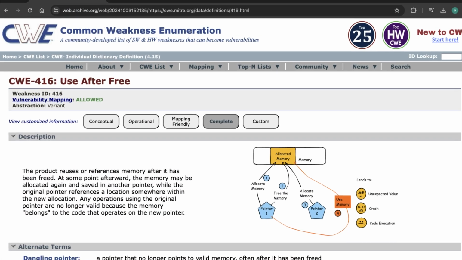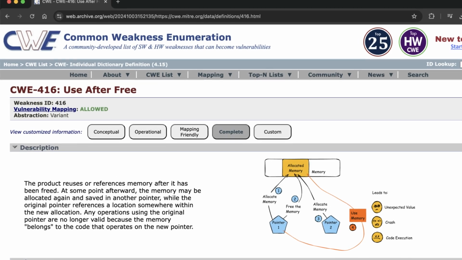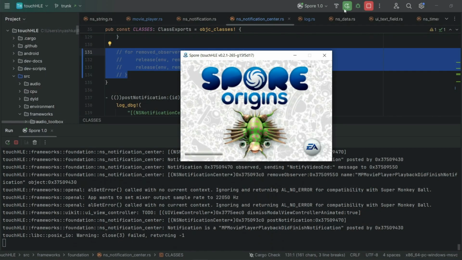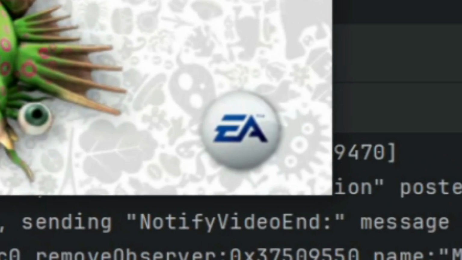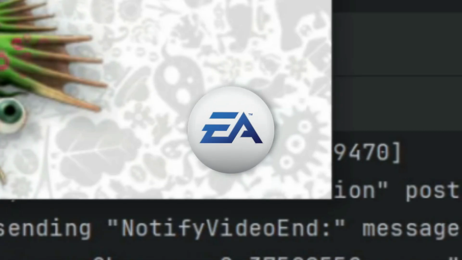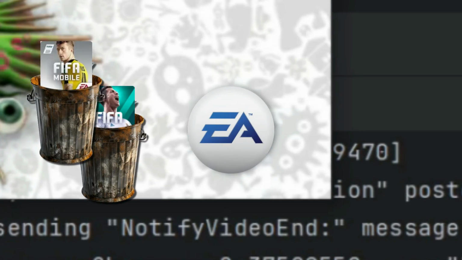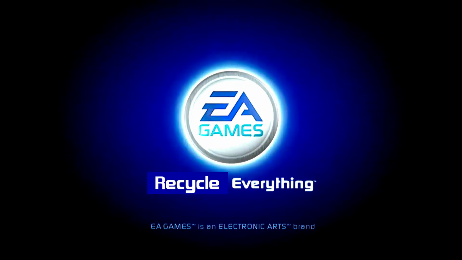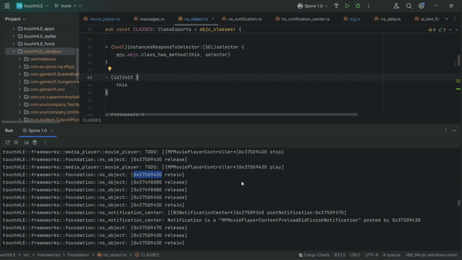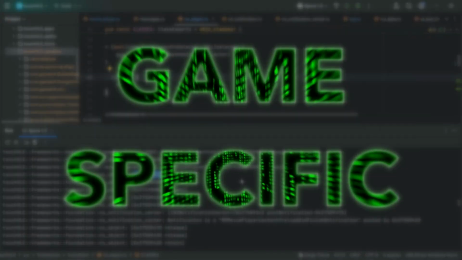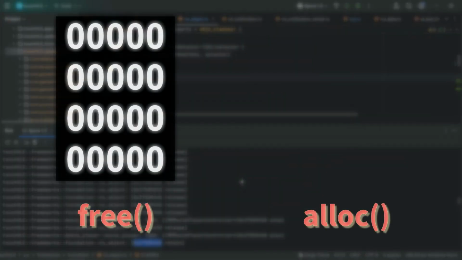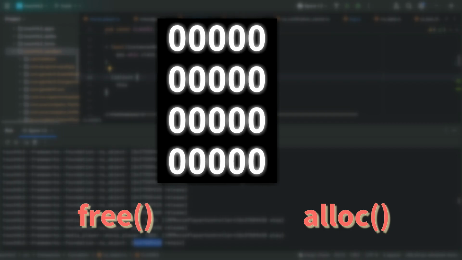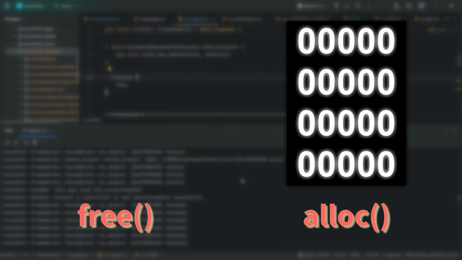And it's a classic use-after-free bug, which should not be that surprising as the developer of Spore is Electronic Arts. And EA just loves to recycle the same garbage again and again. EA Games. Recycle everything. This also means that we need to do a game-specific hack: basically move zeroing out memory from the free function to the alloc function.